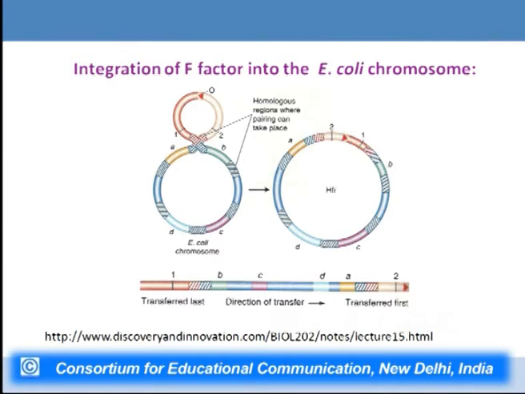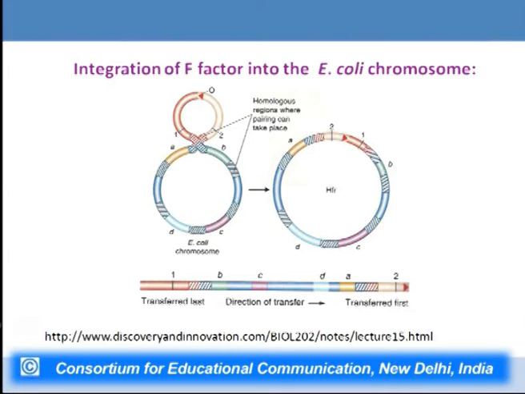After the plasmid has got integrated into the chromosome of the E. coli, it can be seen that it is inserted between A and B genes. Earlier, A and B genes were in continuity with each other, but after insertion of this particular plasmid, A and B genes got separated by a stretch of nucleotides which corresponds to the nucleotide sequence of the F plasmid. Still, the O region stays there, that is the red arrow region, that is the origin of transfer.